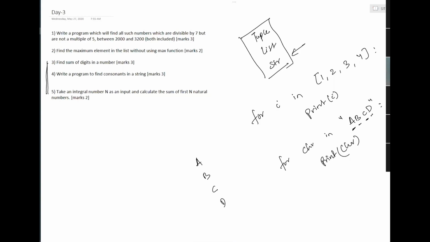Okay. Programming is a very iterative process. We cannot say that whatever program I have written is the best program possible. There is always scope for improvement. Okay. And we need to always think through, can I do better than this?